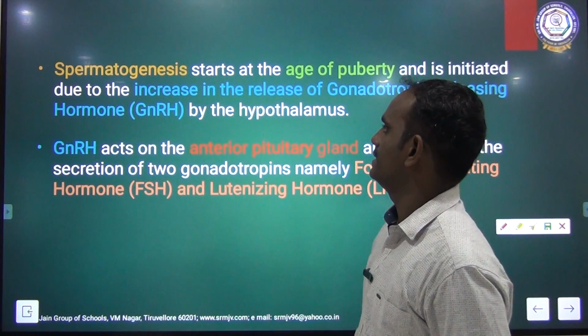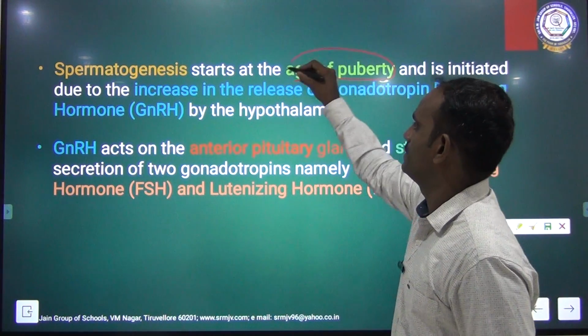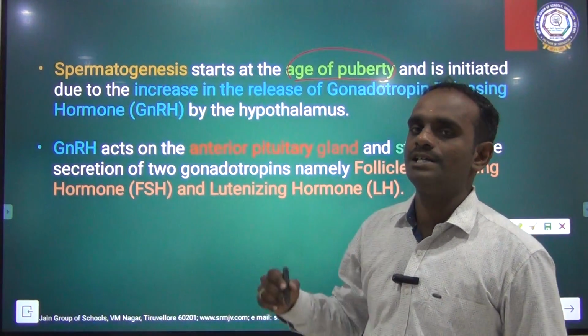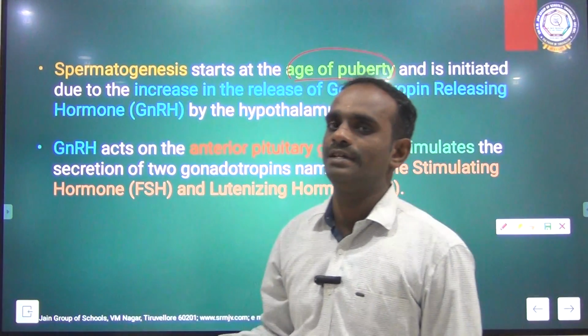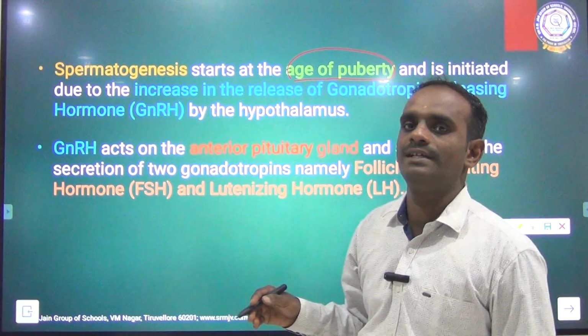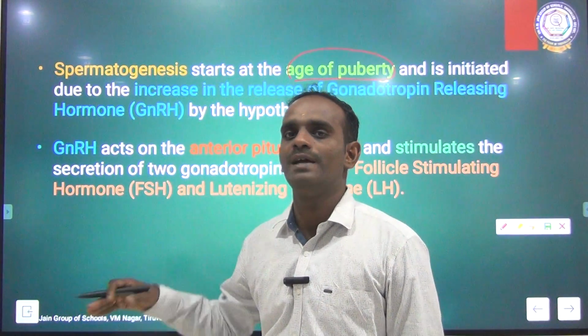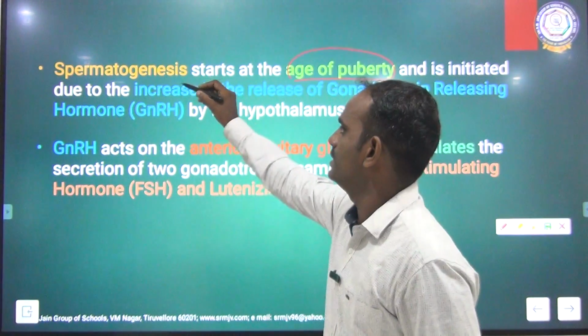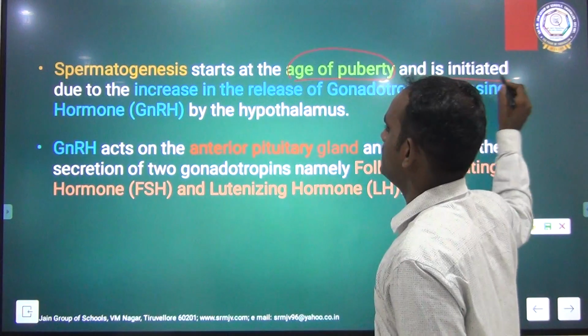Spermatogenesis starts at the age of puberty. It starts only at the age of puberty. It may vary from person to person. One person gets puberty at the age of 12, another at the age of 14. It may vary.